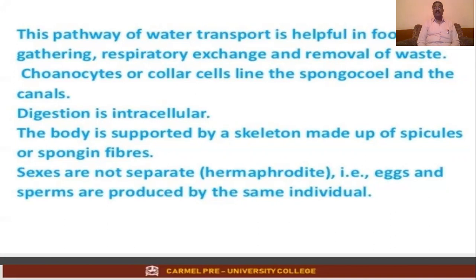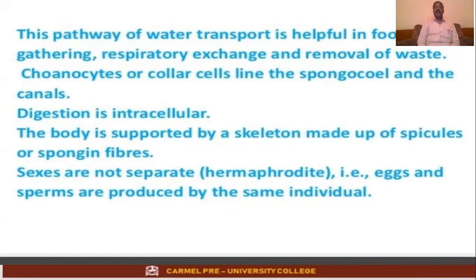Inside a cell. Extracellular digestion takes place inside a cavity. The body is supported by a skeleton made up of spicules or spongin fibers. So the body needs a shape and it needs a little rigidity that is given by spicules or spongin fibers. Sexes are not separate, that is, they are hermaphrodites.